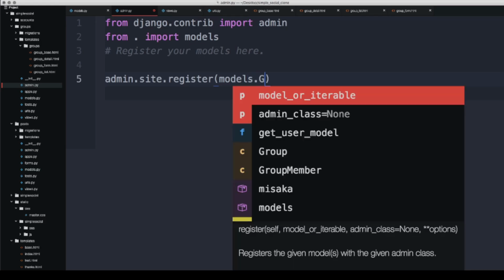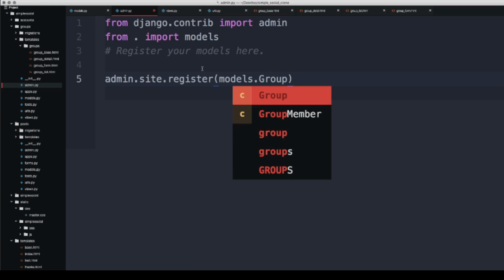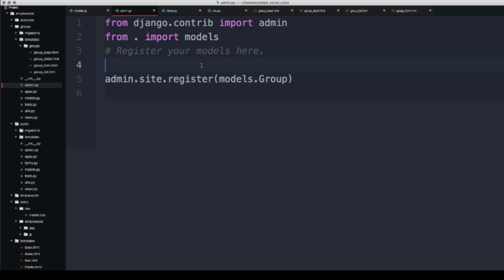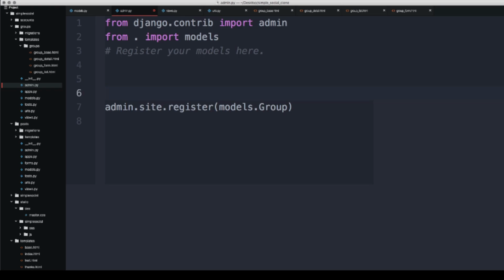The other thing I want to do is a little special, with a tabular inline. The inline class that we are going to be using basically allows us to utilize the admin interface in our Django website with the ability to edit models on the same page as the parent model.